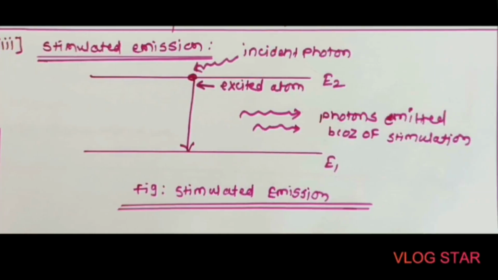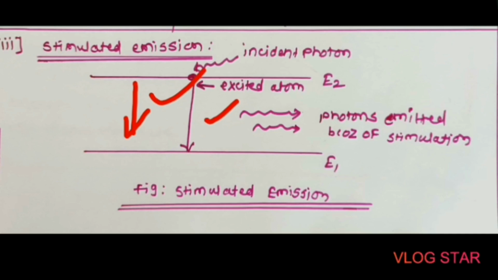the next is the stimulated emission process. Actually this is the key process in the formation of the laser beam, because in this process only the amplification of light takes place. Here consider the electron or atom which is present in the excited state. After a certain time period, this atom falls due to the spontaneous process and emits the photon.